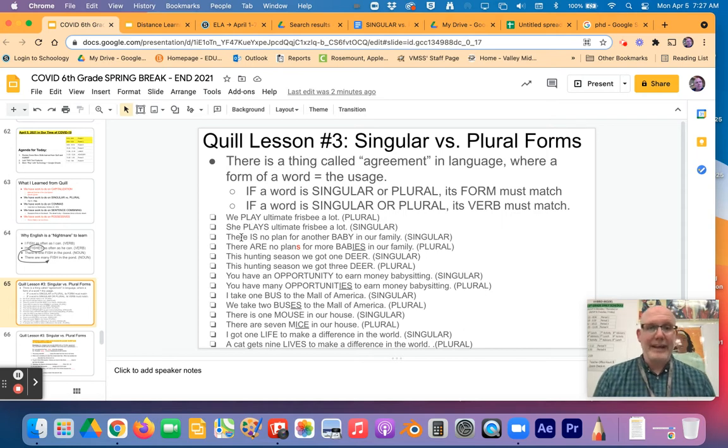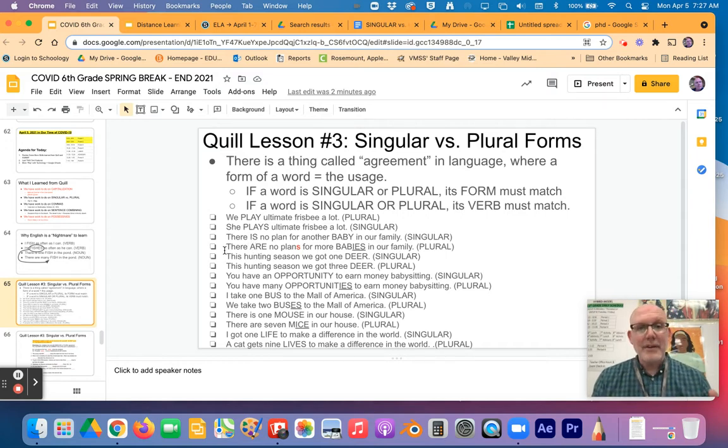Now, here's another one. There is no plan for another baby in our family, all right? There's no plan. That's one plan. There is no plan. There are no plans for more babies in our family. So everything is suddenly switched to plural. And we got baby changed to babies, I-E-S, plan changed to plans with an S, and is changes to are. See how all of this is working together.